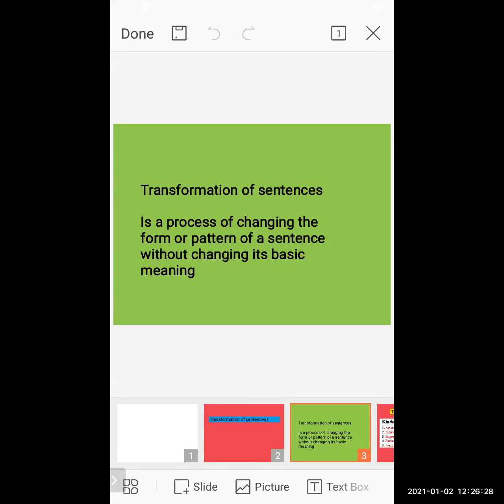If you read a particular sentence, you will come to know the meaning of the sentence. You have to change that sentence formation and pattern while changing a few words, but the exact basic meaning should remain constantly the same. Keep this in your mind, that whenever you do transformation of sentences, do it without changing their basic meaning.